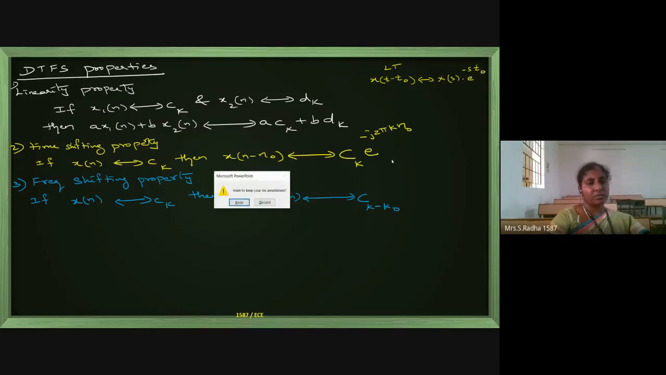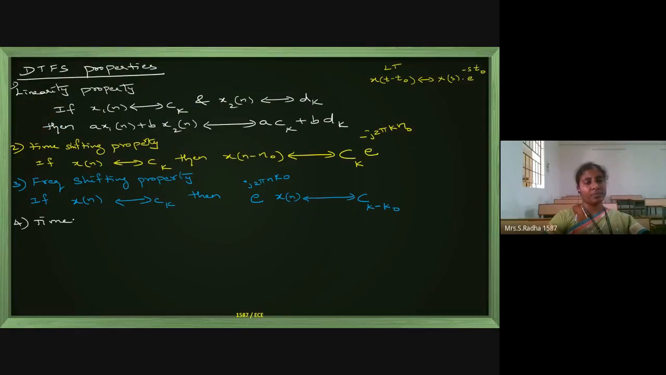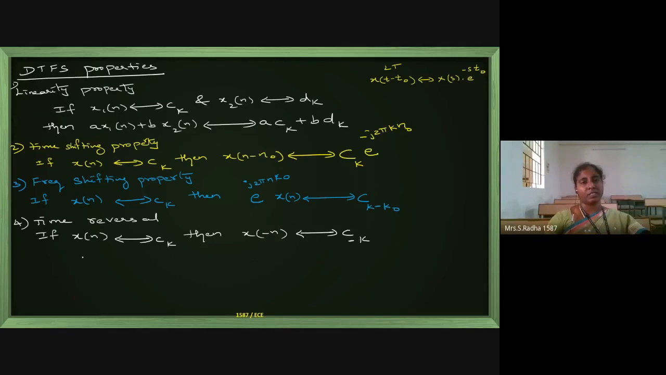Time shifting, frequency shifting. Next, I will go with the time reversal property. If x of n is the signal with DTFS Ck, you know the meaning of the double-sided arrow. If x of minus n is there, its DTFS will be C minus k.